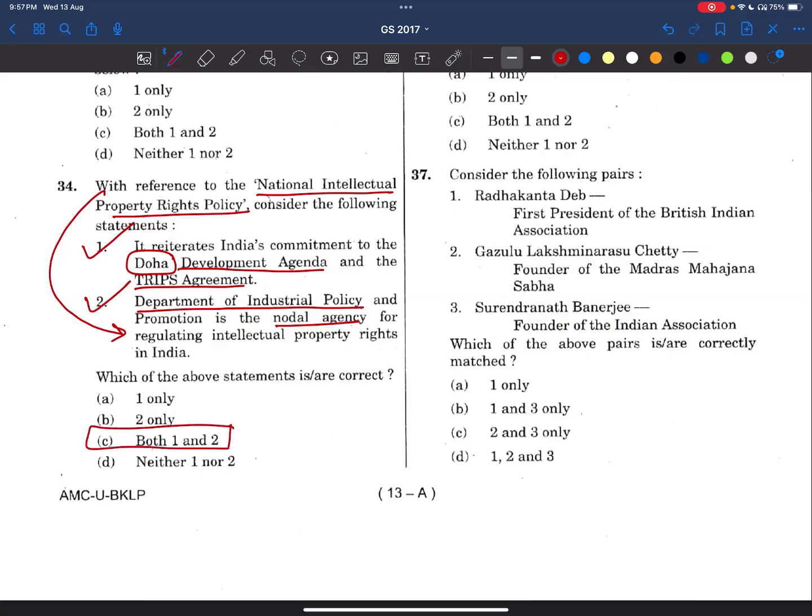Now, we need to read about this policy and the Doha Development Agenda. Also, as I have said, the Doha Accord is one other international agreement. If you know, please comment under this video. Intellectual property becomes very important. IPR, WTO, all these norms are there. We have to read the TRIPS agreements, and we have to revise them.